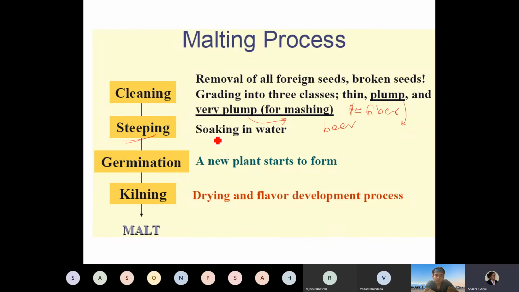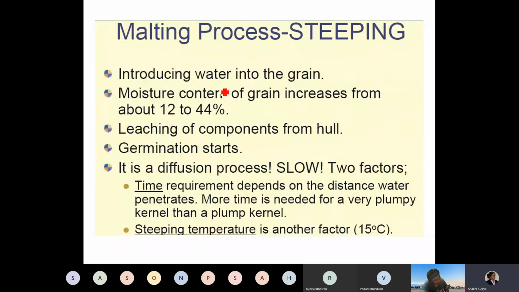After cleaning, the grains are steeped. We will see each and every step in detail. The grains are soaked in water and then allowed to germinate. Then kilning is drying and a flavor development process. It is a roasting process, and after roasting, when you grind these kilned grains, you will get the malt.